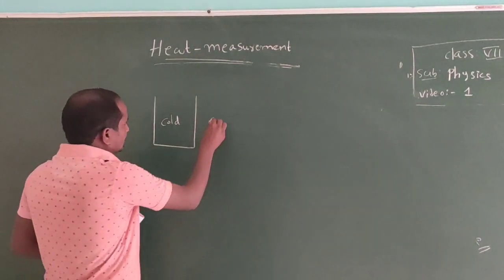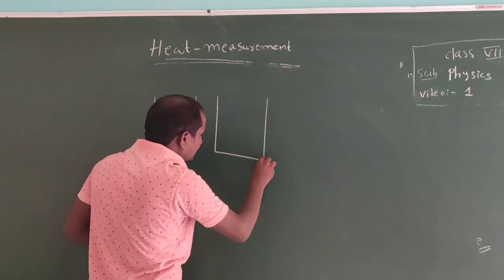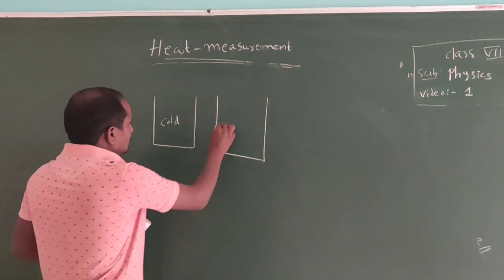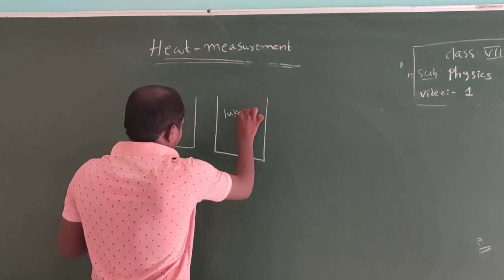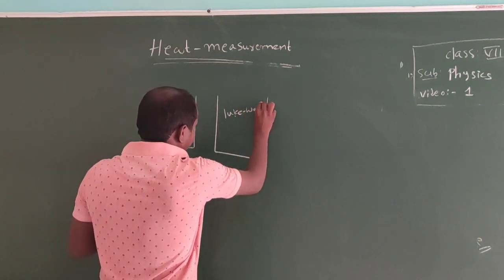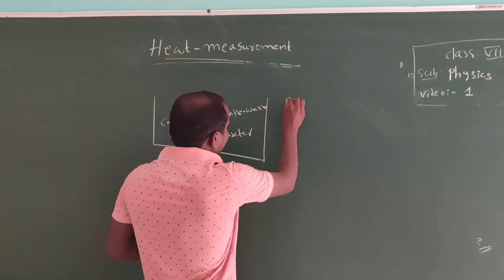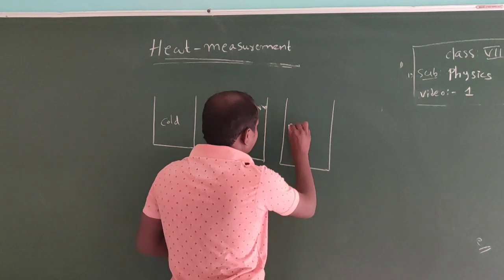Next one, lukewarm water, which means somewhat hotter compared to the first vessel. Next, the third vessel is filled with hot water.